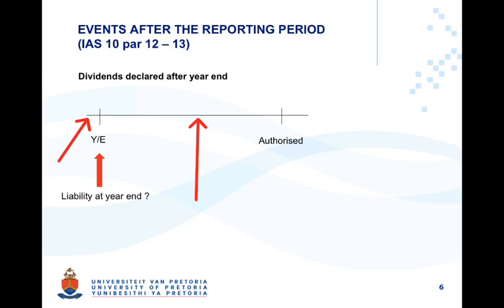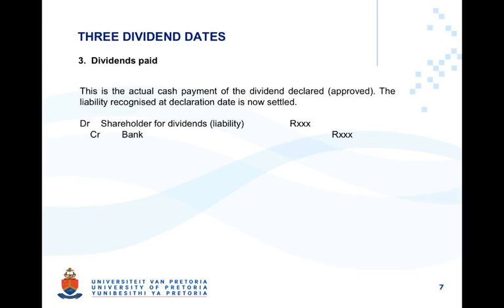Remember that at year end, your statement of financial position is a photo of what is happening on that day. And on that date, there is as yet no liability, as the liability only comes into existence when the shareholders authorize the dividend. The third and final date you need to be aware of is the day that the dividend is paid. At this point, you have a liability in your books, and now it's just a case of settling that liability.